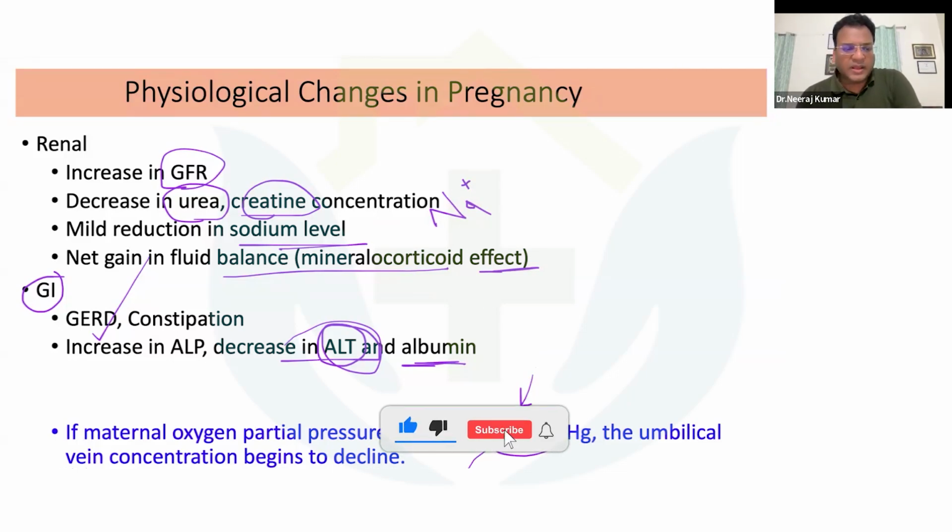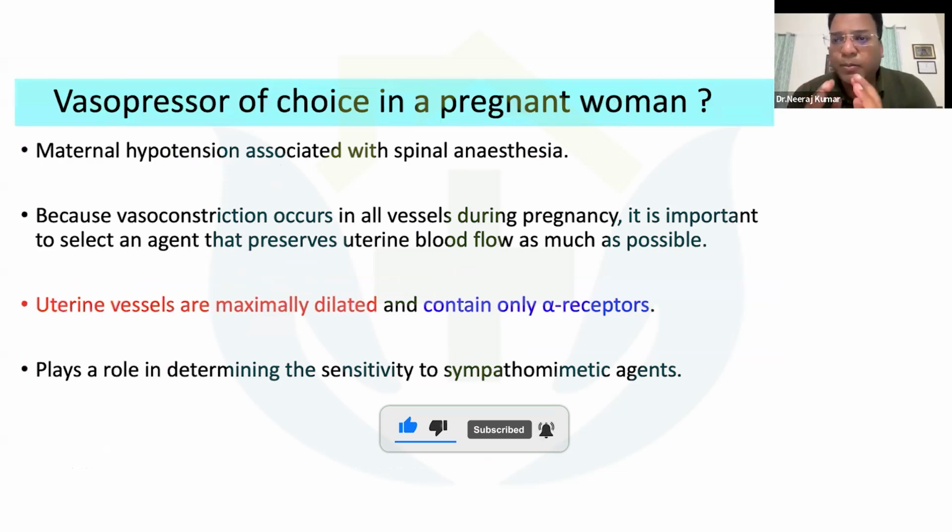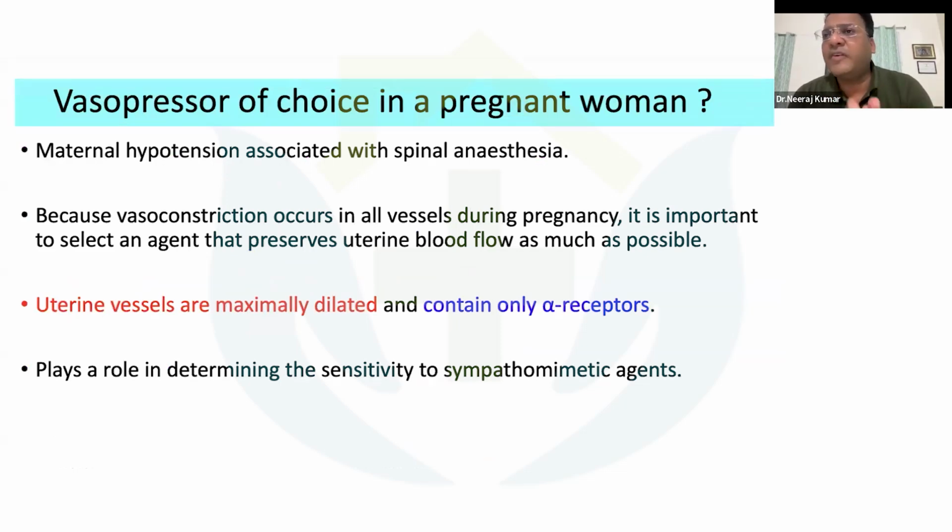So now, again, the next part is a very important question: what is the vasopressor that has to be added in a pregnant patient for treating maternal hypotension if it has happened following subarachnoid block? Many of these patients have maternal hypotension following subarachnoid block. Vasoconstriction will be occurring in all vessels during pregnancy, and it is important to select an agent, an inotrope or vasopressor, which preserves the uterine blood flow as much as possible. So our goal is to preserve the UBF values as much as possible.